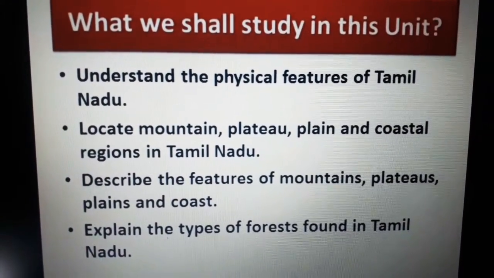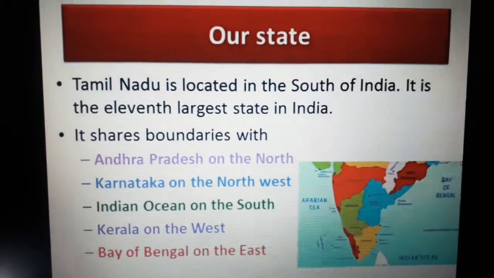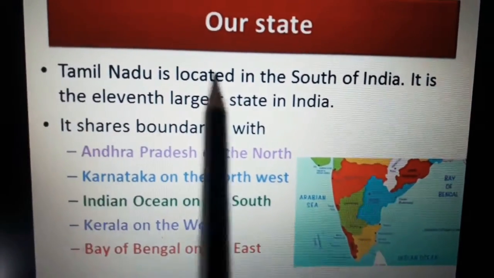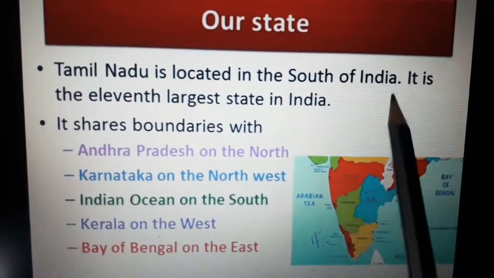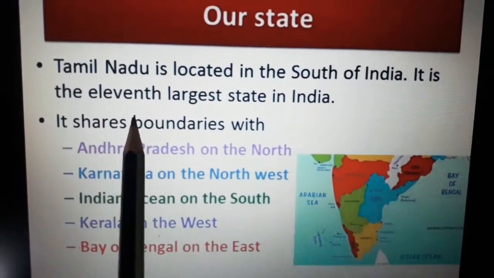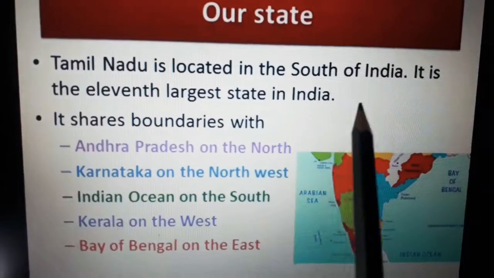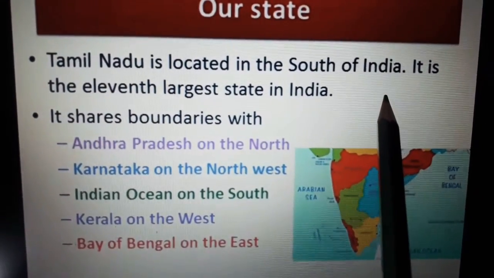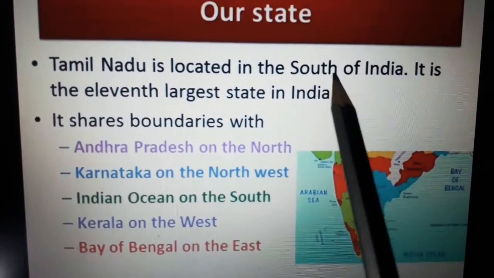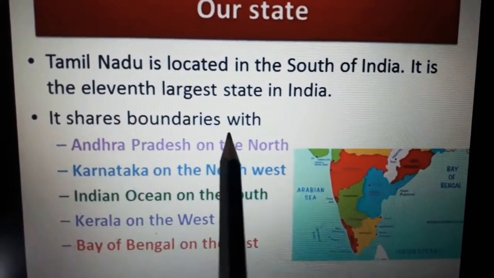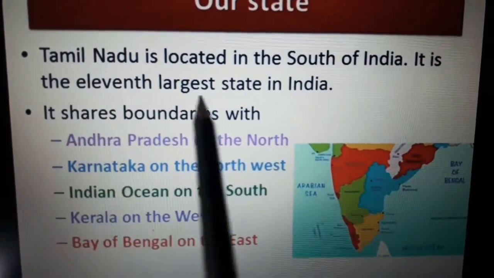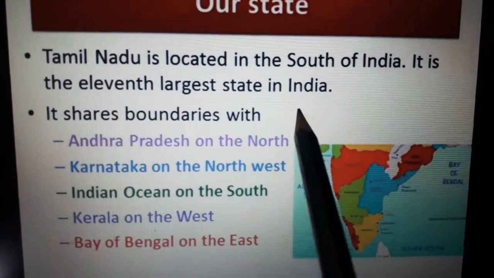Okay, let's get into the lesson, students. Our state, Tamil Nadu, is located in the south of India. So, which is our state, students? Tamil Nadu, okay. It is located in the south of India. It is the 11th largest state in India.